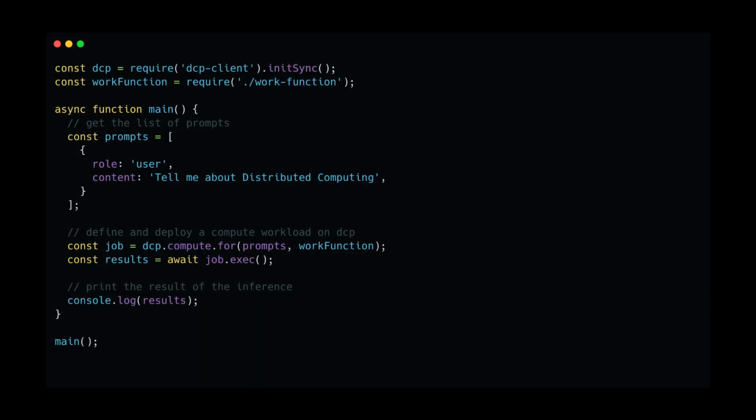This is what the API looks like for the chatbot under the hood. It's a simplified example that just executes these prompts. We create a job using compute.for, and then we distribute it with job.exec, where we collect the results at the end. This is different than the chatbot, which would take one prompt at a time.